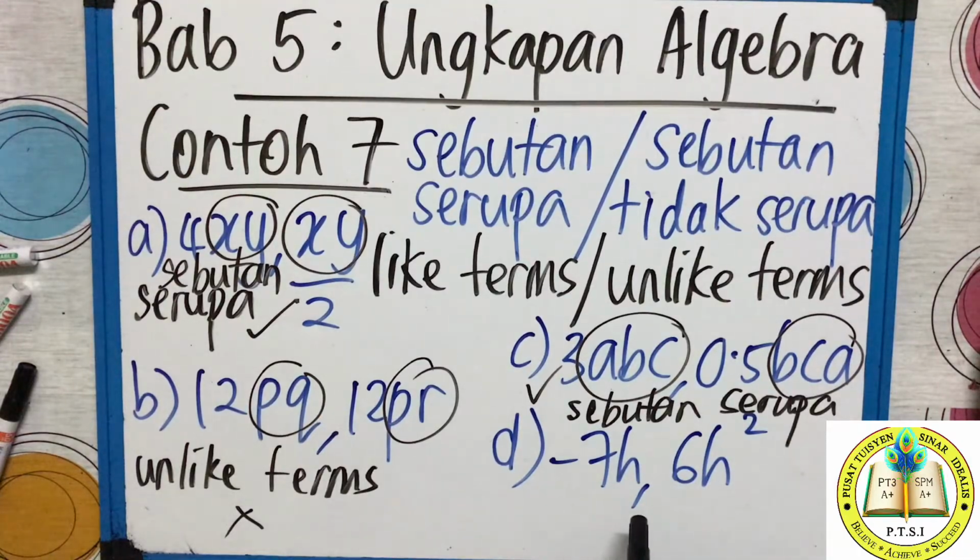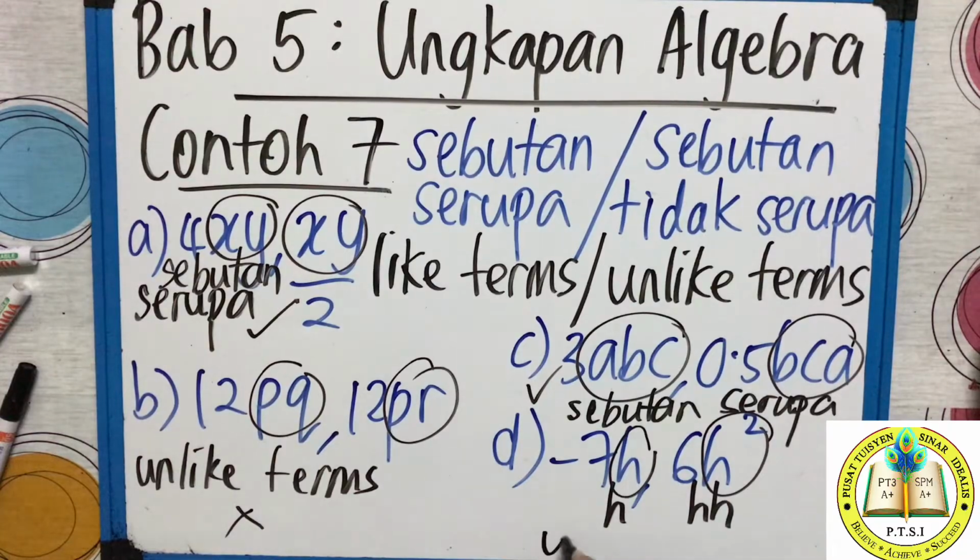Last one. Negative 7H and 6H kuasa 2. Sama atau tidak? The letters. Here is H. Here is H kuasa 2. Tak sama. This is H. But this is H kuasa 2. Because I have kuasa 2, right?